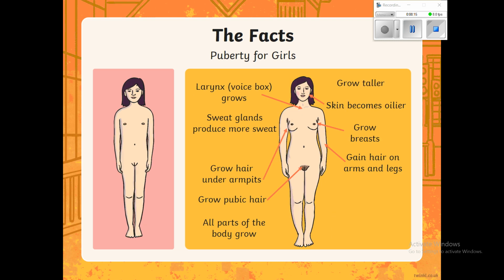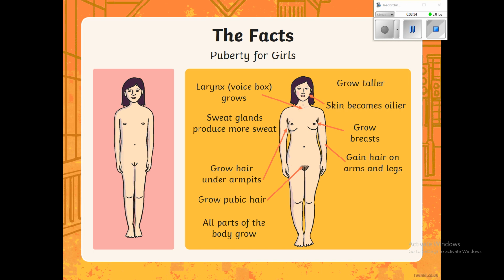And secondly, for the girls, so again, the larynx grows. It doesn't quite form an Adam's apple like the boys do. It doesn't grow as much, but it will grow a little bit. That's why people have lower voices as well, because their voice boxes are growing. So you develop a lower and a deeper voice.